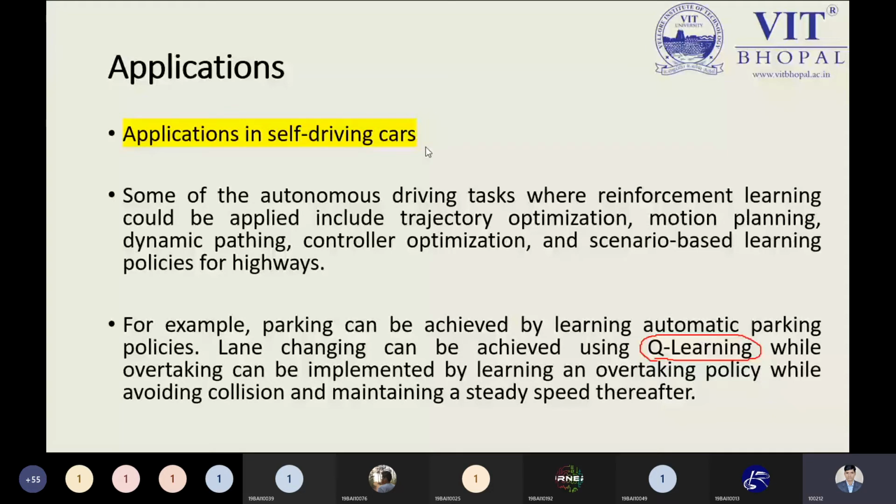If a car needs to overtake other vehicles, how is it possible? We have to implement some overtaking policy. Suppose this kind of policy is not implemented, and the car tries to overtake, then it will not happen. Why? Because such features are not introduced.